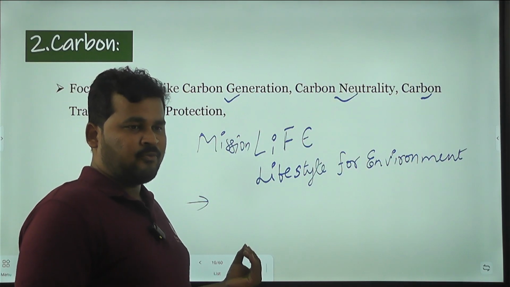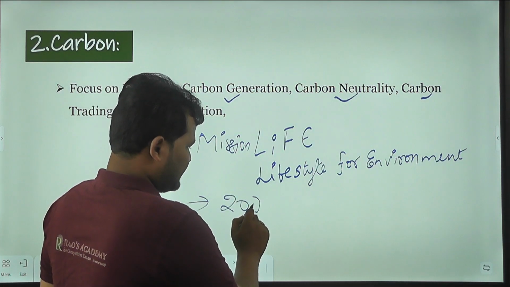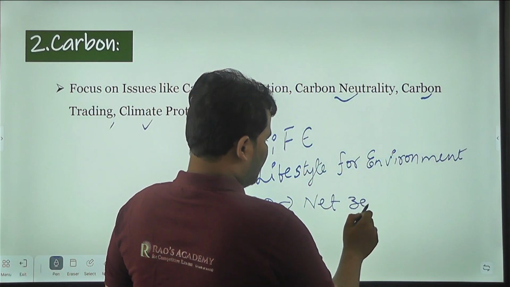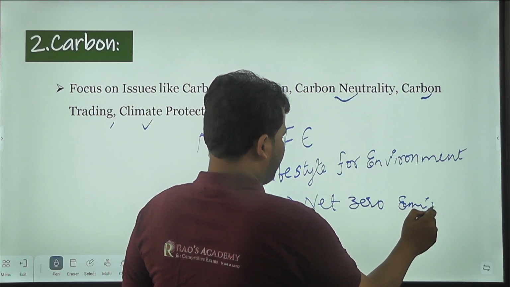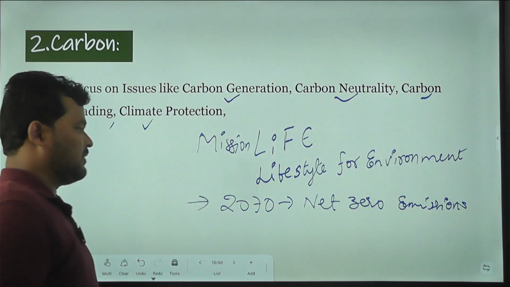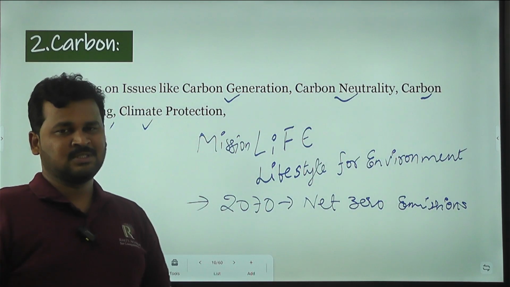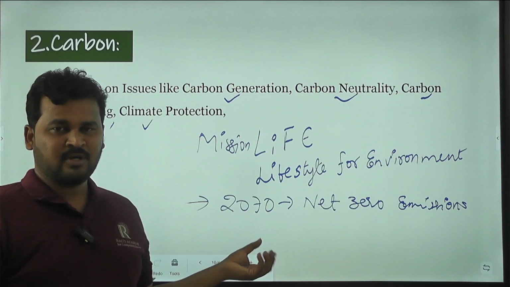And also, we have set our goal that by 2070 we have to reach net zero emissions. Clear. To achieve net zero emissions, what do we have to do?